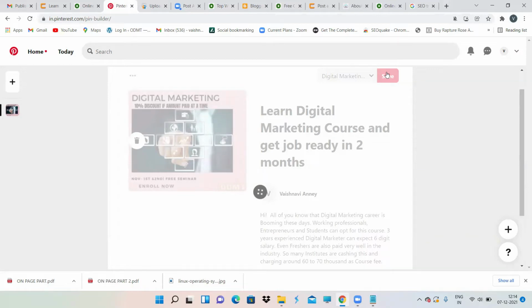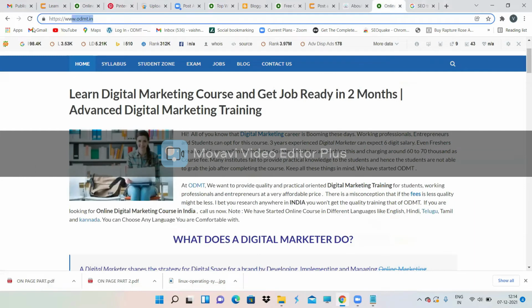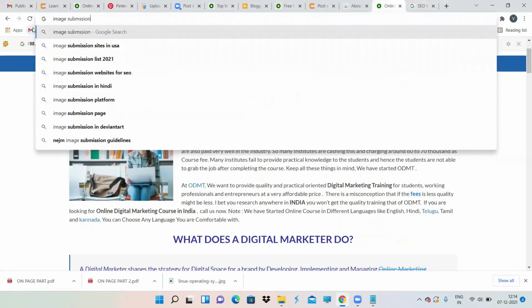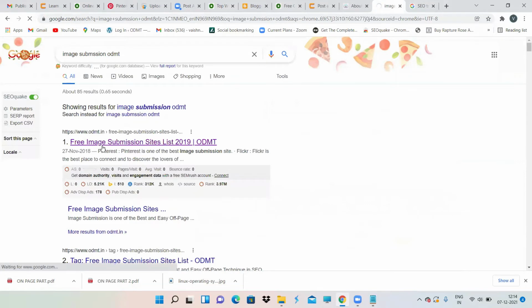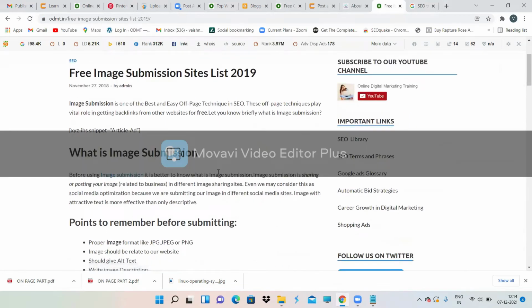This is about image submission. For image submission, there are different platforms. You can just search in ODMT, and there free image submission sites are listed. For Pinterest, first you are going to create a board, then you are going to pin some content to that board.